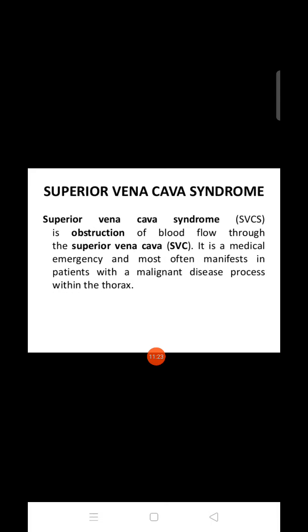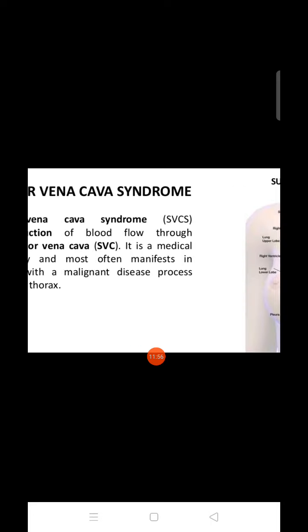Next condition is superior vena cava syndrome. Superior vena cava syndrome is the obstruction of blood flow through the superior vena cava. It is a medical emergency and most often manifests in patients with a malignant disease process within the thorax. There will be obstruction of blood flow through the superior vena cava. That is one emergency condition.